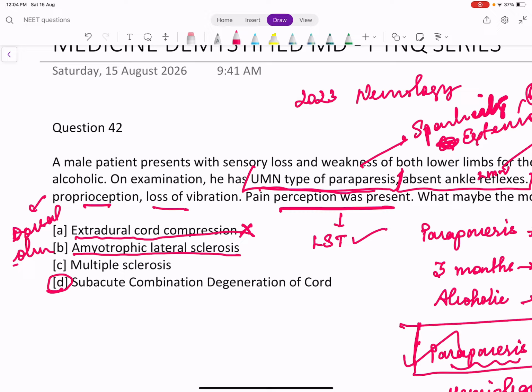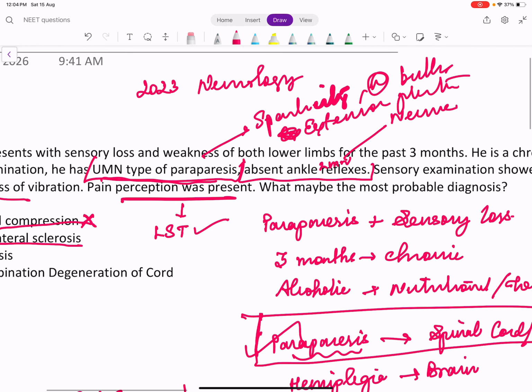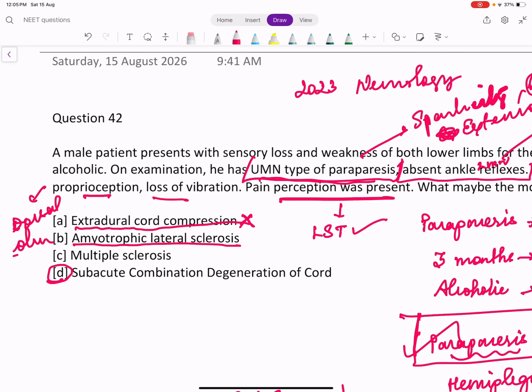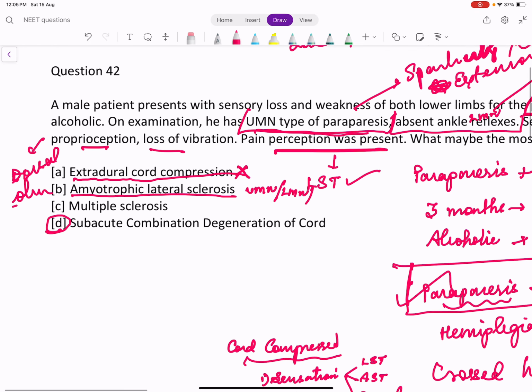Amyotrophic lateral sclerosis, I told you, is a motor neuron disease. It is a degenerative disease, so a degenerative disease will not last for only 3 months. It should last for a longer time. Plus, the combination in ALS is wasting and weakness, but with exaggerated reflexes and plantar extensor. So this combination does not hold here. Plus, ALS is a pure motor neuron disease. It doesn't involve the sensations, right?